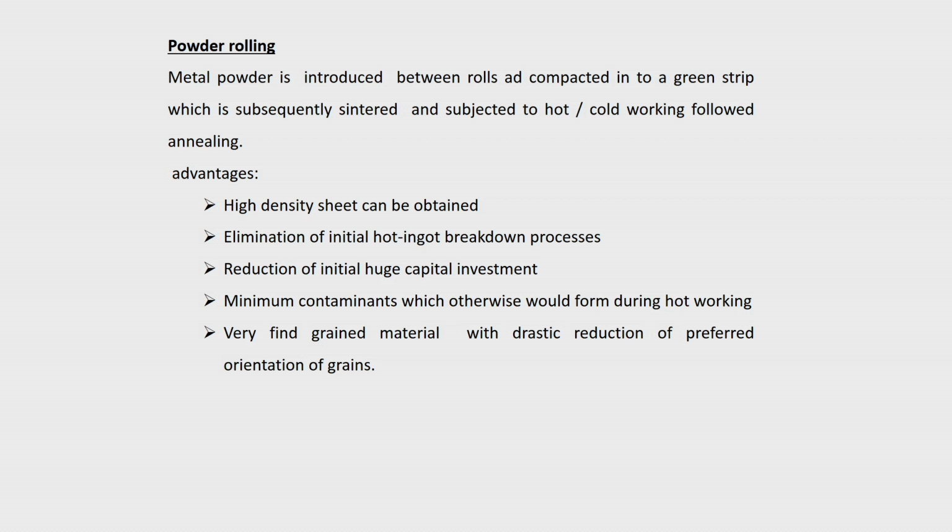In this, the metal powder, and metal here can be a pure metal or an alloy powder, is introduced between the rolls and compacted. When it passes between the rolls, it gets compressed. So here it gets compacted into strips, which we call green compact or green strips.